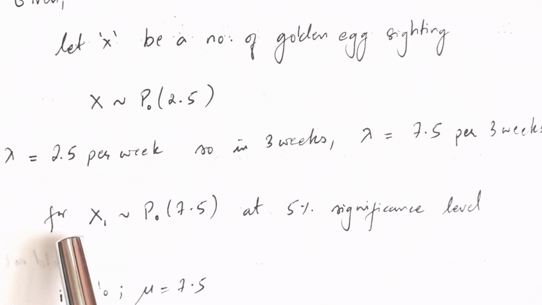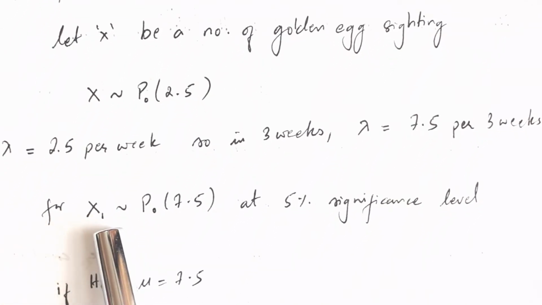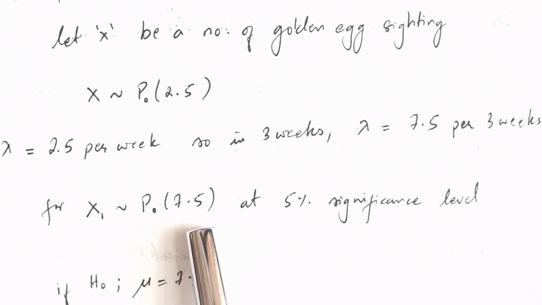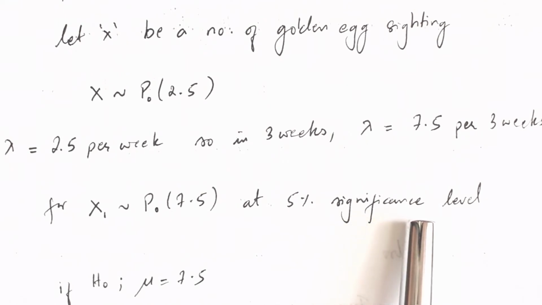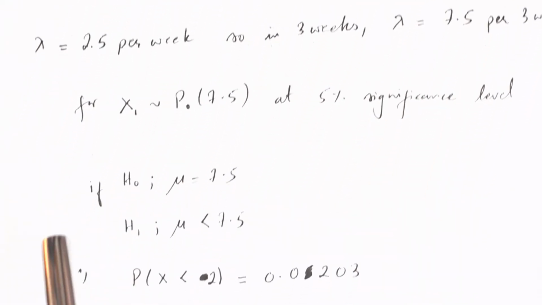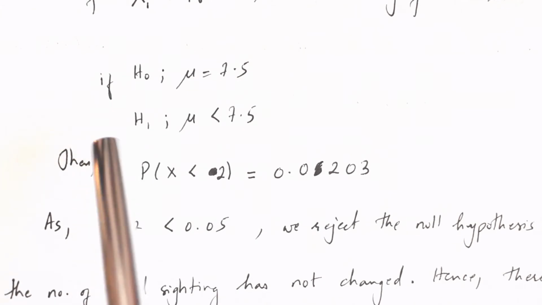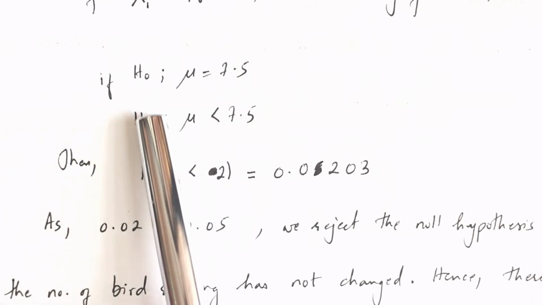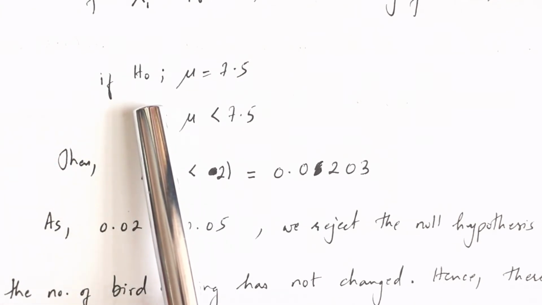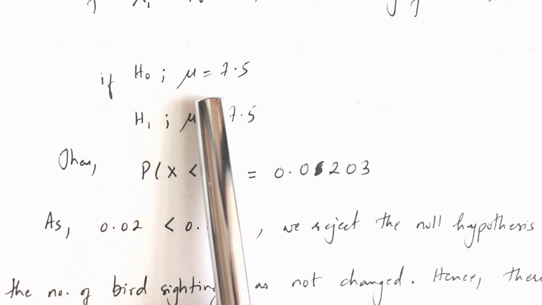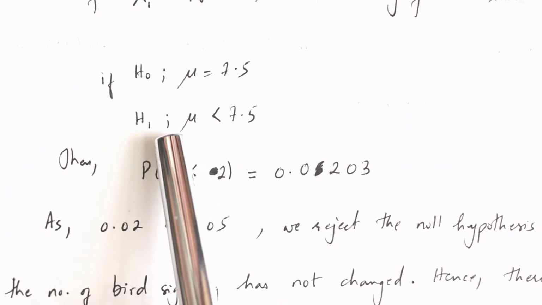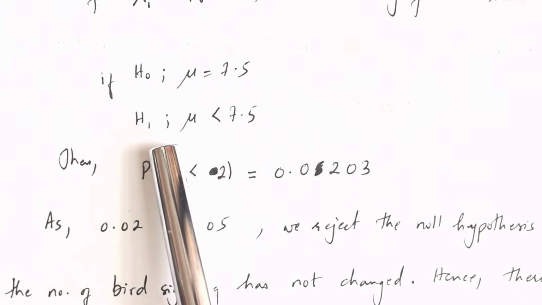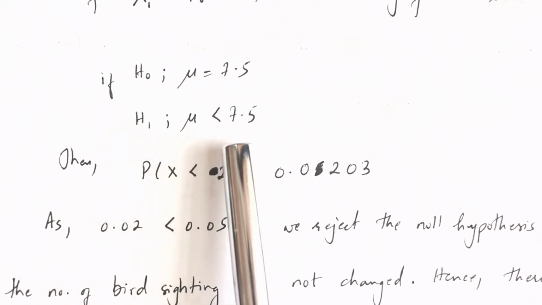Now, if we assume X1 to be a new variable here with the new mean 7.5, then at 5% significance level, we have to test a hypothesis that H0, the null hypothesis, remains the same, that is 7.5. And the alternative hypothesis is less than 7.5.